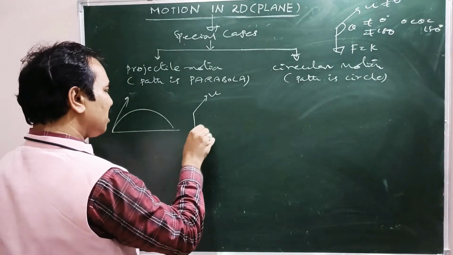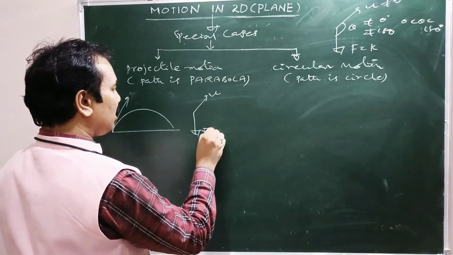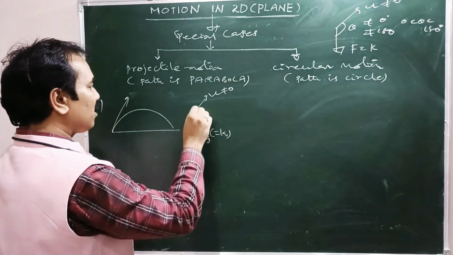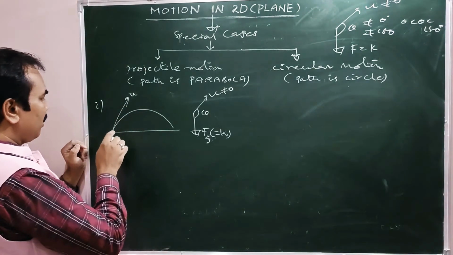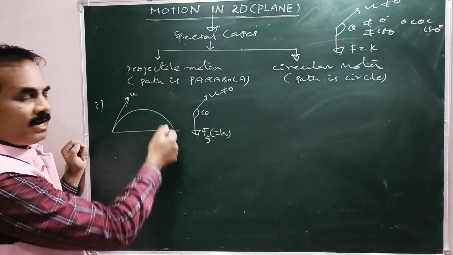This is the direction of gravitational force, which is constant at a given place. It has a non-zero initial velocity at angle theta. Here it is U, here it is Fg downwards at any position on the curve, right?